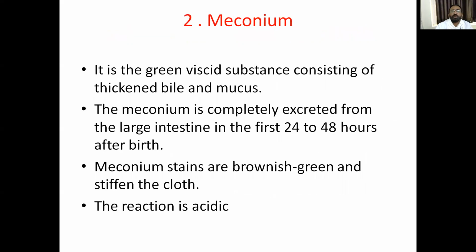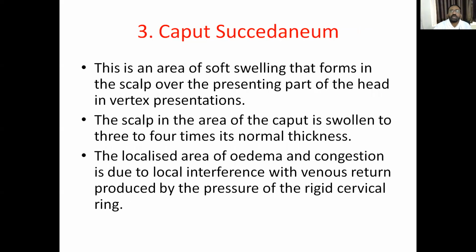And meconium. Meconium is short notes for you. This is the green viscid substance consisting of thickened bile and mucus. This meconium is completely excreted from the large intestine within the first 24 to 48 hours. It is brownish green and stiffens the cloth when it is passed on the cloth. The reaction of the meconium is acidic. These are the other signs of live birth.